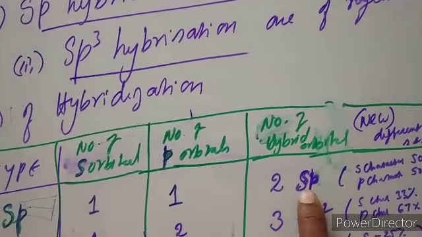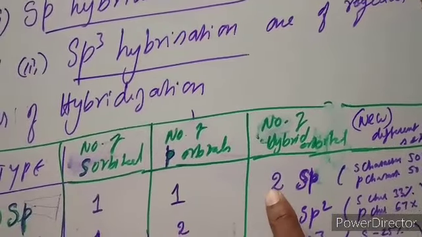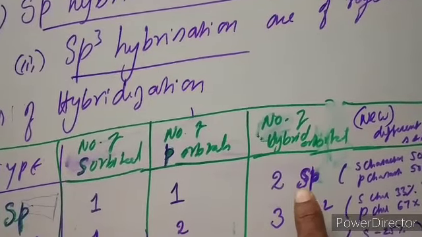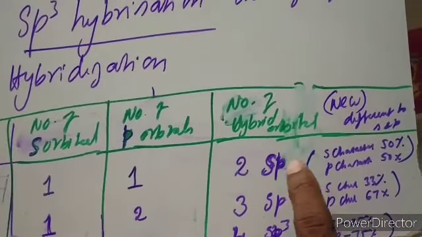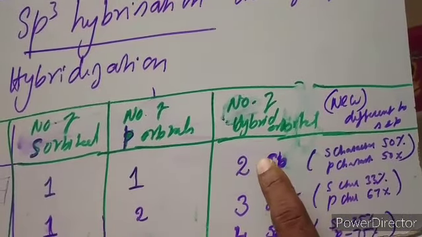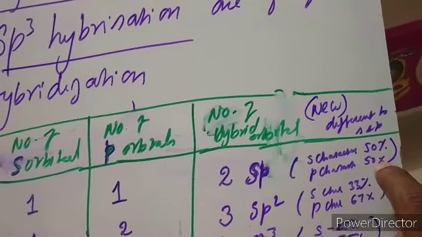So two sp orbitals are formed. sp means it is not s, it is not p; sp is a hybridized orbital. The new hybrid orbital sp has characteristics of s and also p: 50% s character, 50% p character.